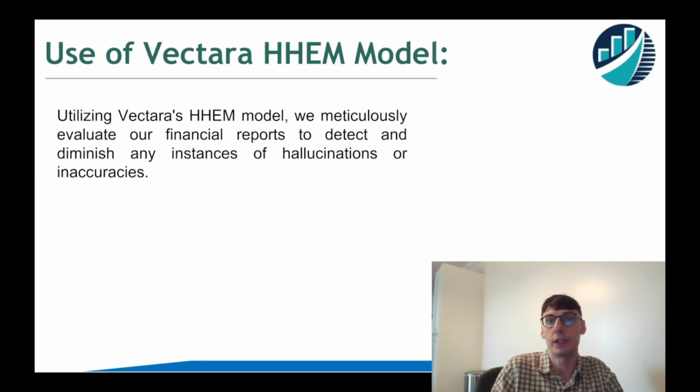Like I said, we're using the HHEM model. I was very impressed by this model. It's very easy to use, but also very powerful. We were able to get a lot of different combinations, analyze them very quickly, and pick the combinations that had the least amount of hallucinations.